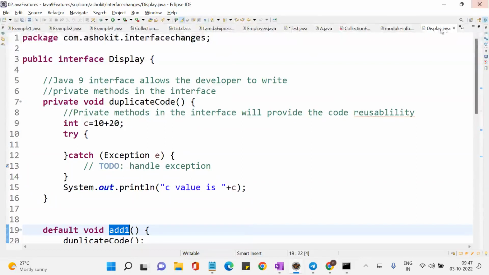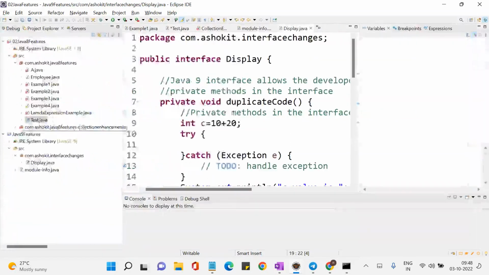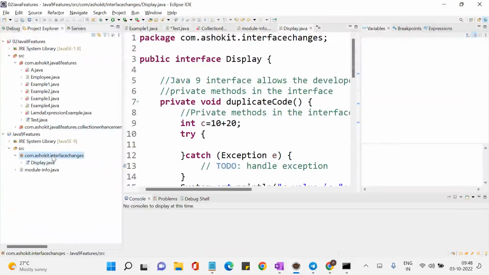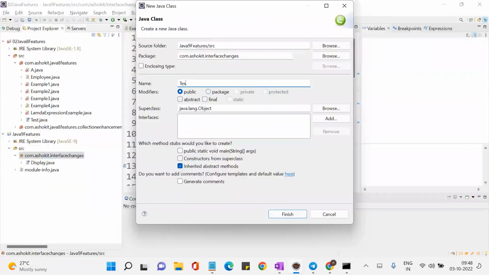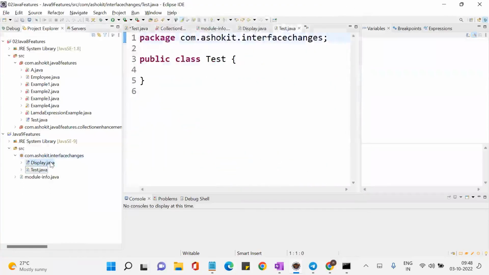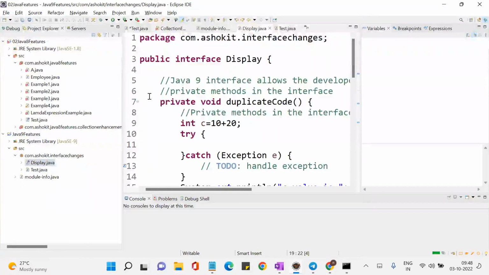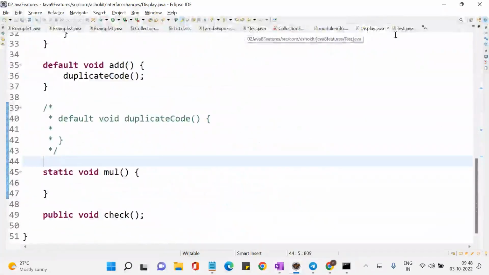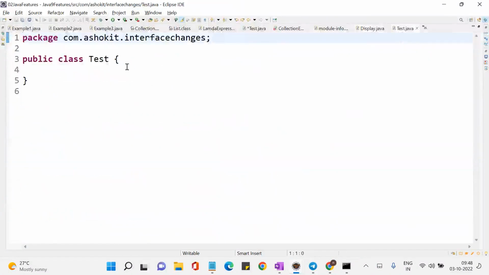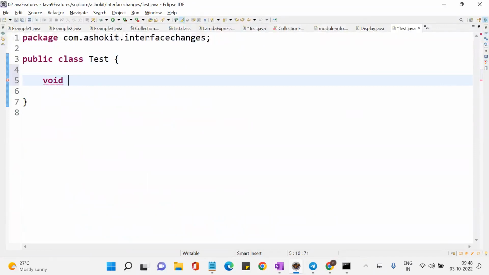So for example, if I'm creating a class, let me create a class called test. Now this display is an interface. In this display interface, what default methods are there? Add one, and then there is another method called add. Now, if I want to access that add method and add one method, what should I do? I cannot access it from the main method, correct? Because main is static.